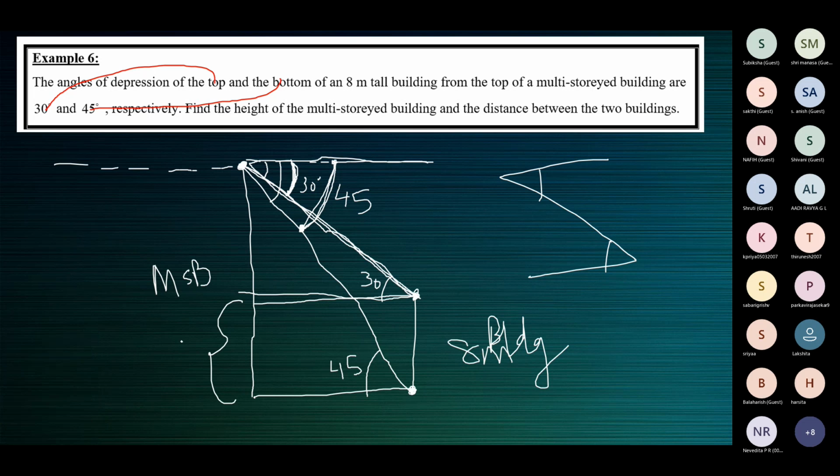So this one will be 8. So you'll have to call this one as X. And then this line segment will be used in the triangle. So you can call this H. This also will be H because opposite sides of the rectangle. Don't mark X here and Y here. Opposite sides of the rectangle, use the same letter. Or maybe you can use X here, and you can call this as H.